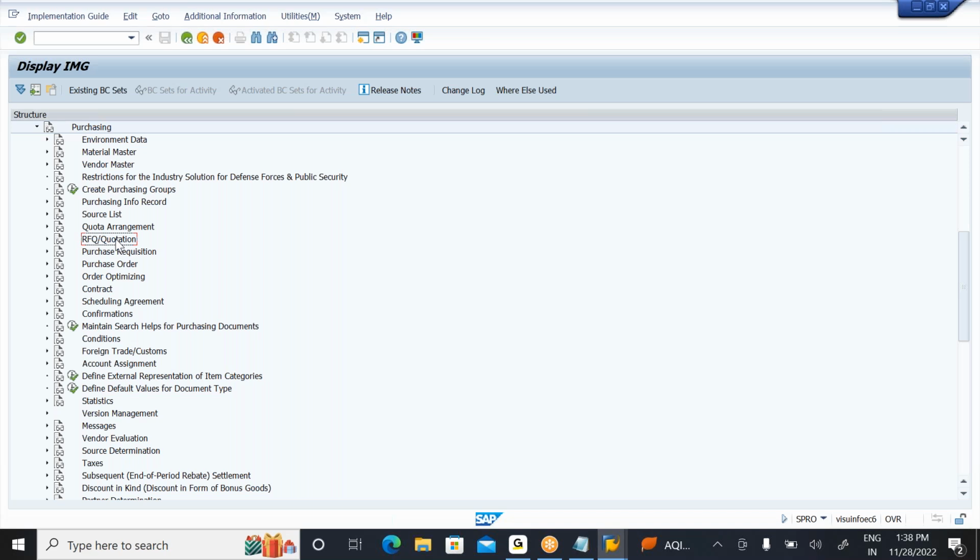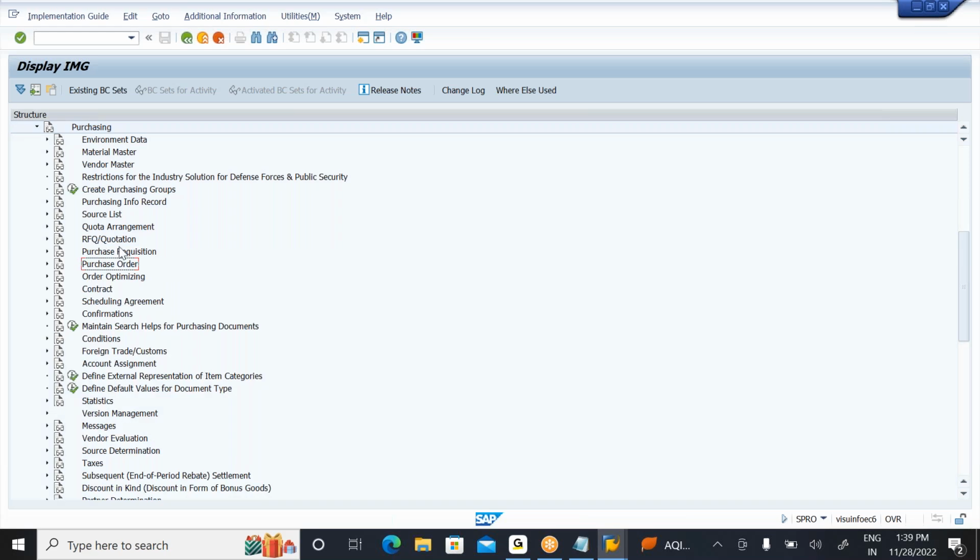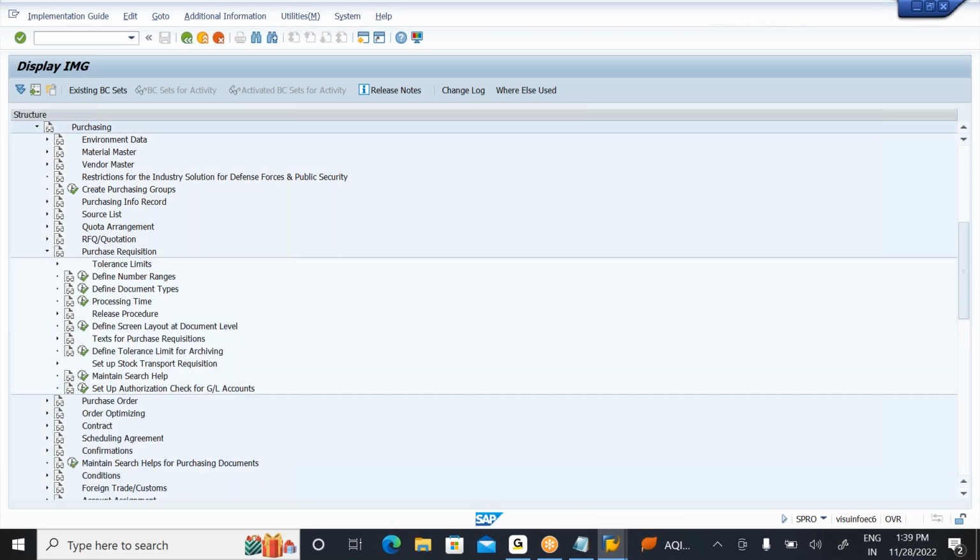If I go to the RFQ, you will find the number ranges, document types, release procedure, and so on. We already completed the screen layout and text here. These are the parameters we need to observe. If I go to purchase requisition also, you will see the same parameters: number ranges, document types, release procedure, screen layout, text. Everywhere it remains the same.